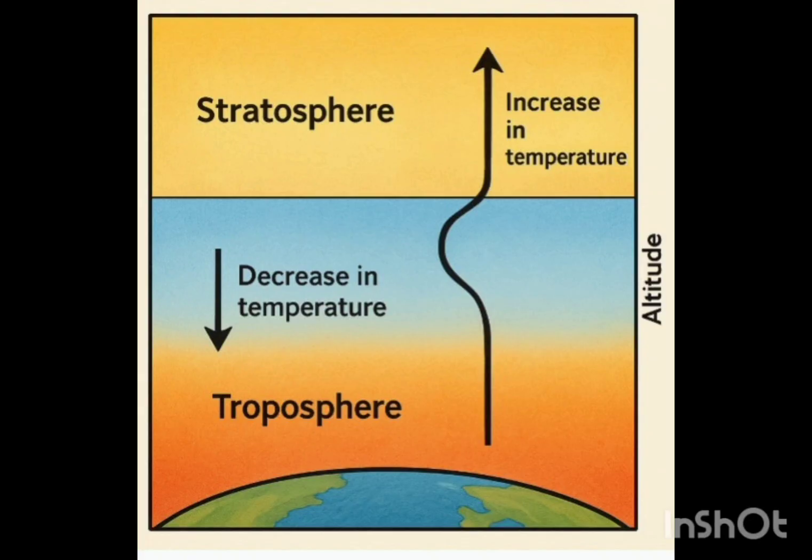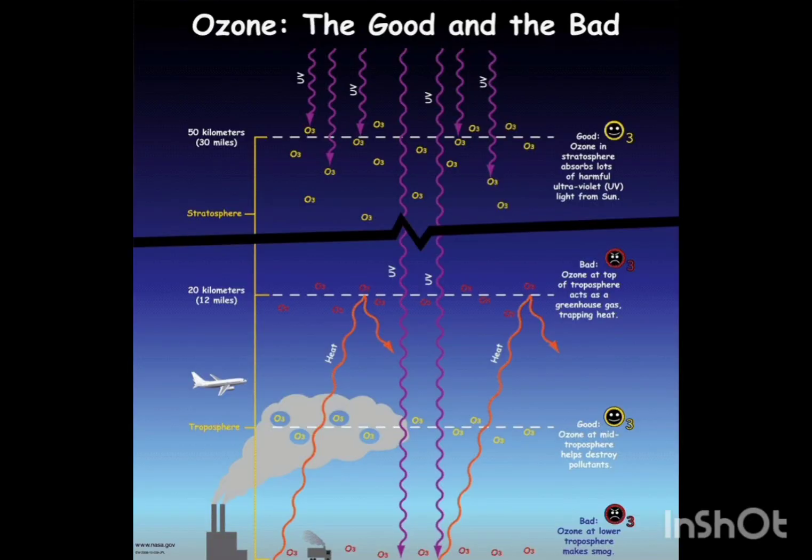Can someone tell me? Protection from UV rays. Yes. How does it protect from UV rays? It reflects back. Yeah, it absorbs the UV rays. Okay, it absorbs and reflects back, which makes the layer very hot. When it's reflecting and absorbing so much ultraviolet radiation and protecting the troposphere and the things below us, that is protecting us, it's making the stratosphere very hot.